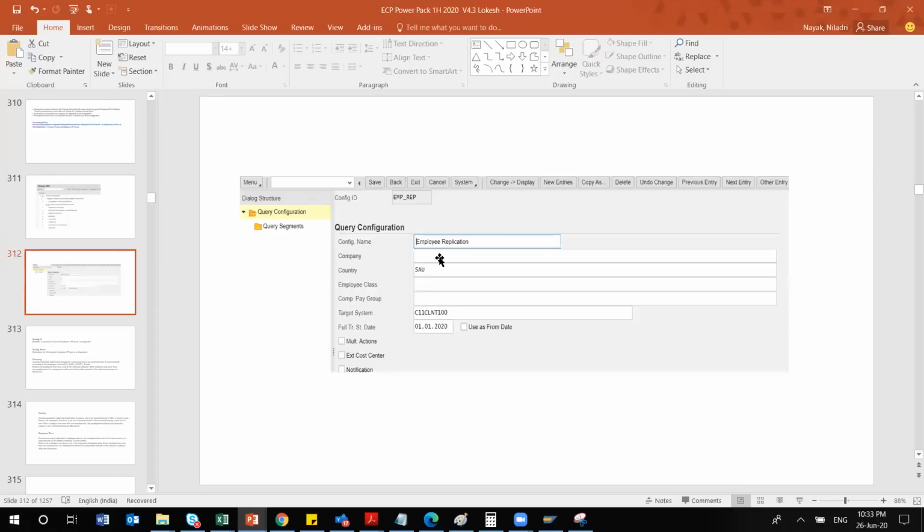you have to apply here, because in the selection screen for point-to-point replication we do not have a filter option. We only have the config ID option. Whatever config ID you are using, that config ID you have to configure here.